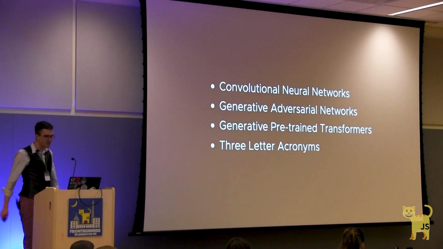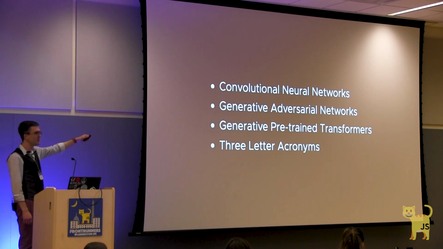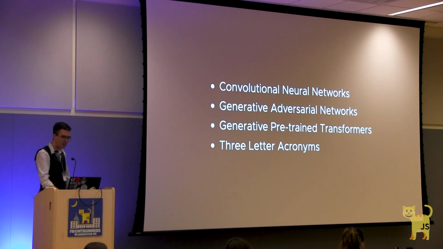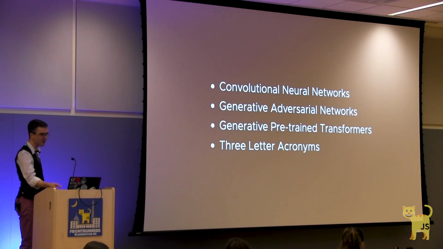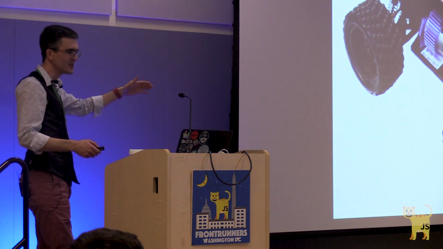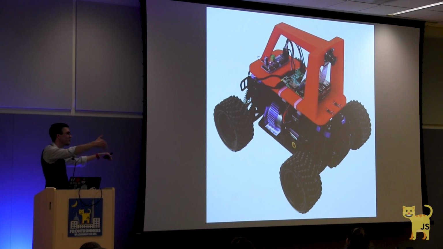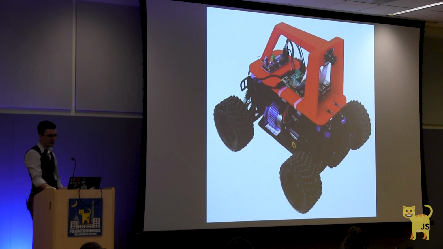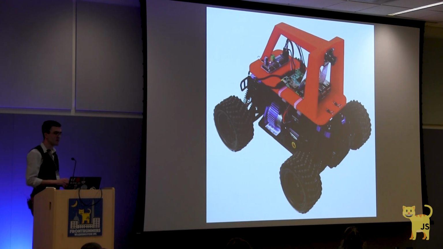So why did I waste 20 minutes of your life talking about something other than CNNs, GANs, GPTs, and other TLAs? I accidentally left behind my case of props. Thank you to the organizers for lending me scissors to make this one again. But this is a donkey car. It drives itself using a library called TensorFlow. It's designed to race against other very autonomous cars its size, and the one that I built and left at home is very cool. Thank you very much for saying so.